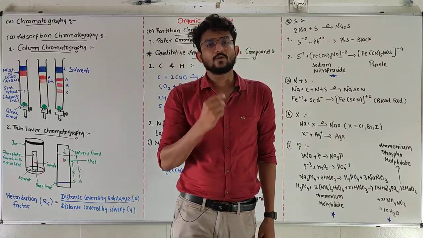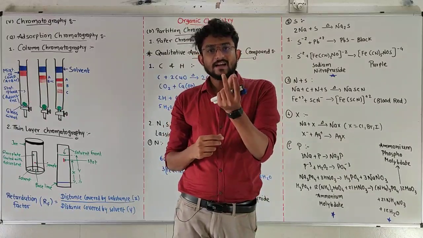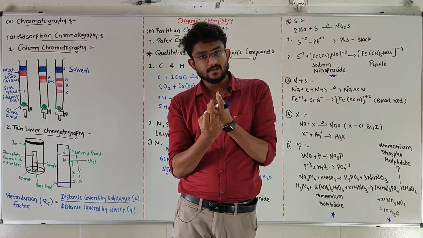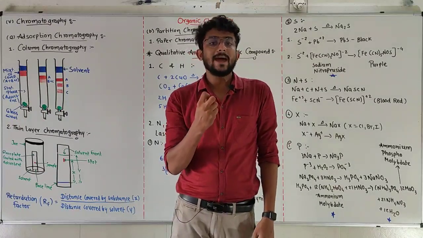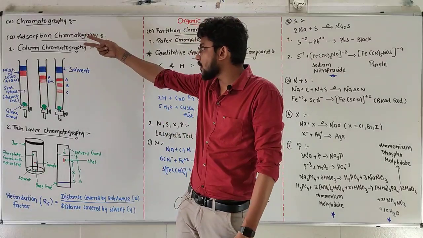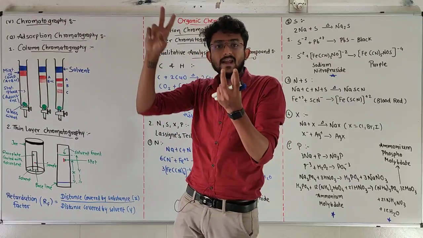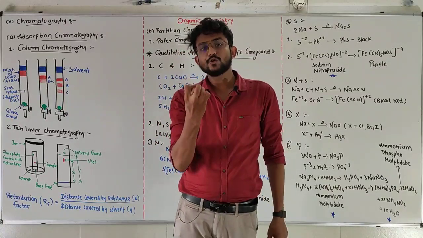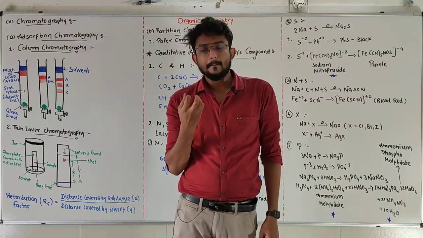Adsorption means when one substance is held on the surface of another substance. Suppose we have charcoal. Charcoal is going to absorb color from any substance. A sponge absorbs, but adsorption is only on the surface, not inside.